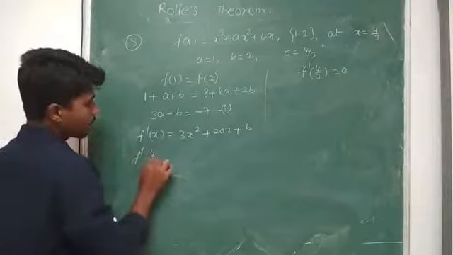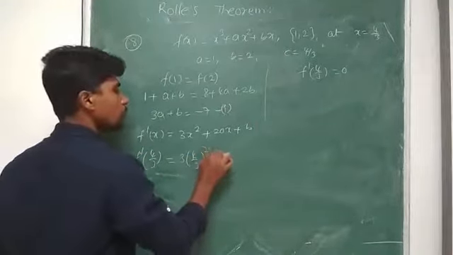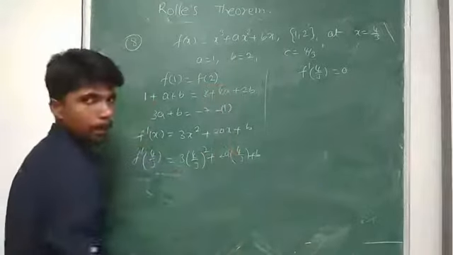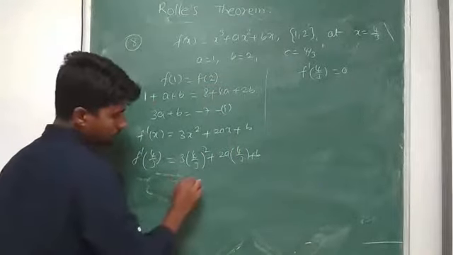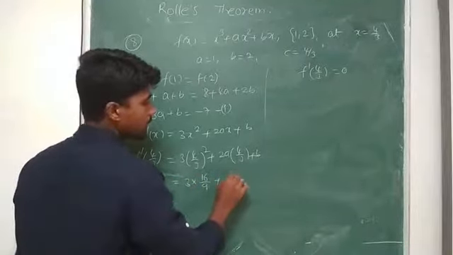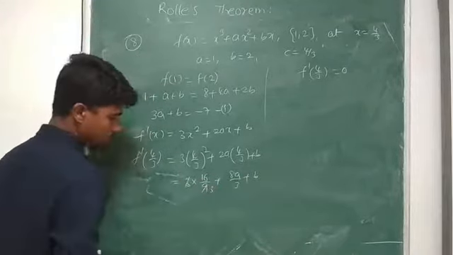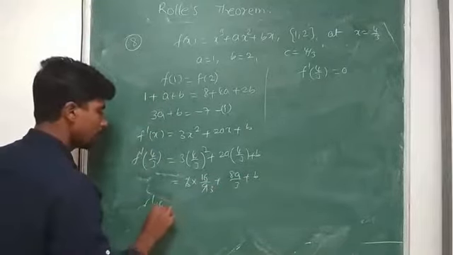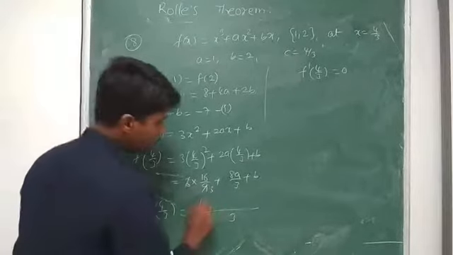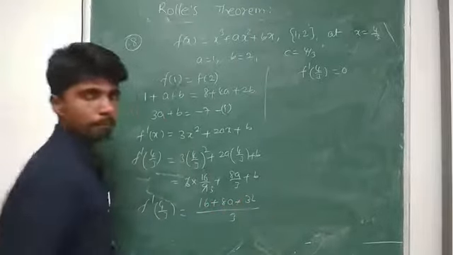Now f dash of 4 by 3 is equal to 3 into 4 by 3 whole square plus 2a into 4 by 3 plus b. That is 3 into 16 by 9 plus 8a by 3 plus b. Three ones are 3, three threes are 9. Now I get f dash of 4 by 3 as, by taking 3 as LCM, 16 plus 8a plus 3b.